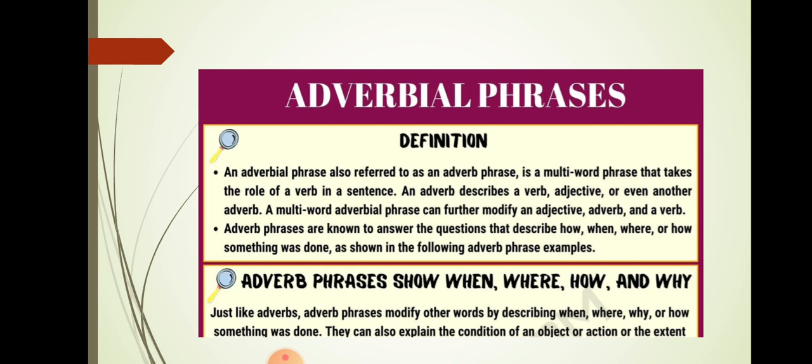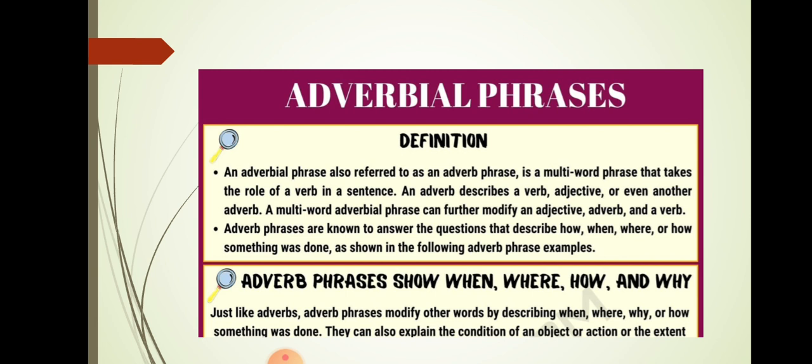In simple words, I would say the adverb phrase or adverbial phrase is a group of words which modifies a verb. Just like the definition of adverb, an adverb is one word that modifies a verb, whereas an adverbial phrase is a group of words that modifies a verb, adjective, or another adverb. Or it is also known that it answers the question words how, when, where, and why.